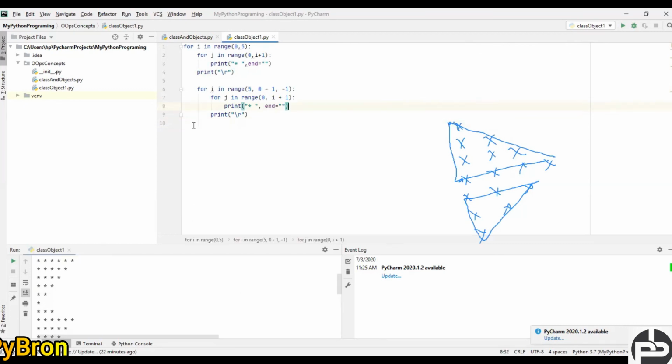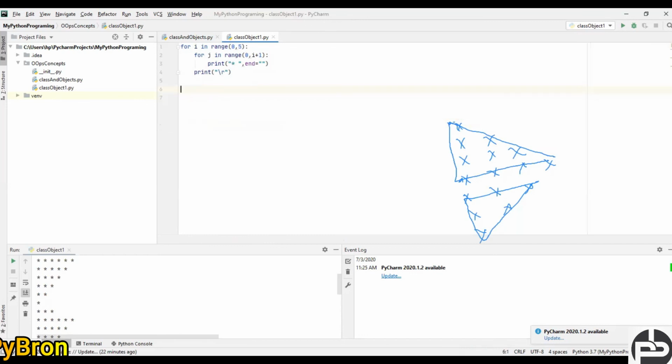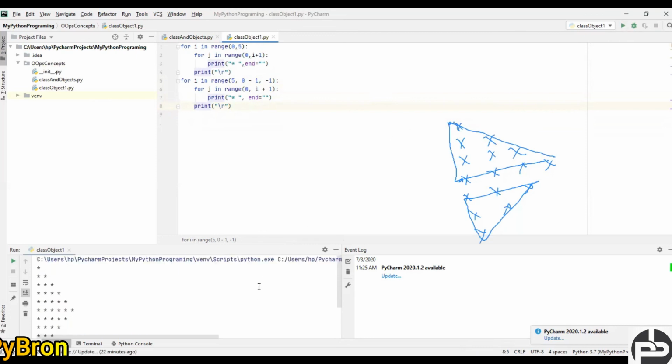Oh sorry, I made a mistake. This piece of code is going to iterate inside the for loop. That's the reason. Sorry, it's my bad. Now I guess again it is going to happen here. Don't worry, we can fix it easily. Now let's do this, and yes, I guess this time we have done this. So this is the kind of thing you can do.